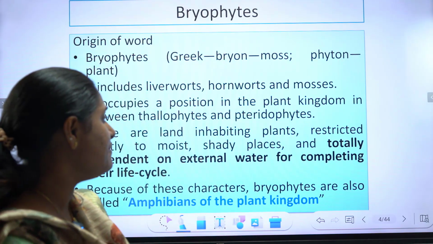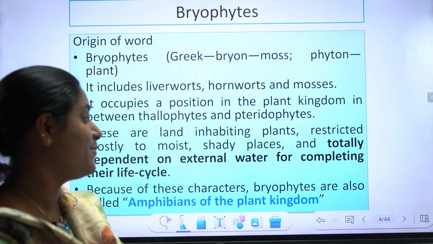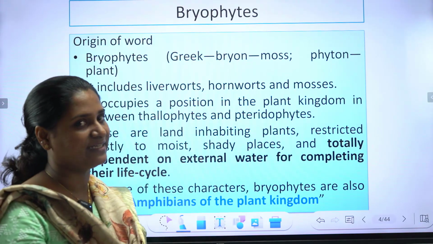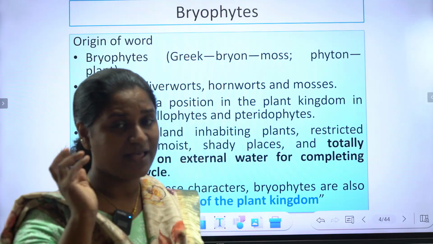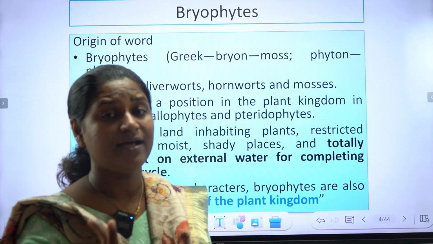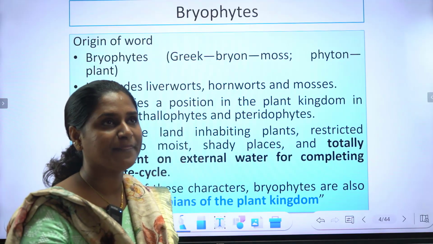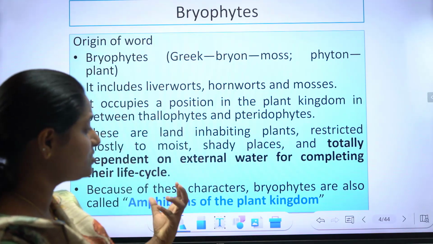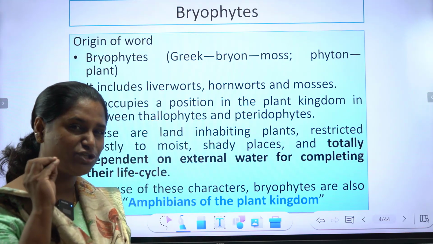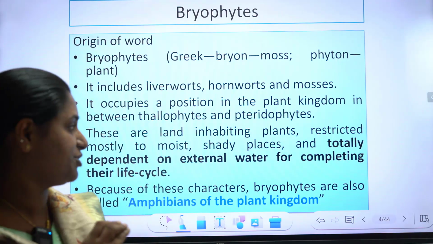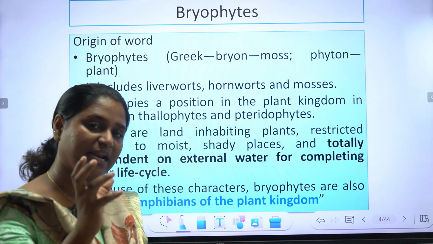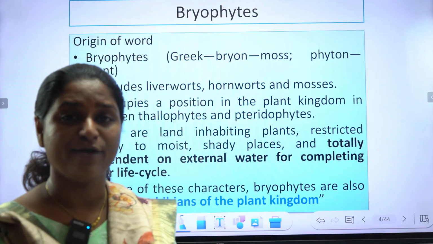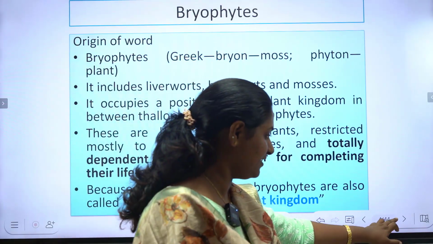These are land inhabiting plants restricted mostly to moist shady places and totally dependent on external water for completing their life cycle. So all of us have heard that bryophytes are the amphibians of the plant kingdom. Why are they called amphibians of the plant kingdom? Because they are restricted mostly to moist shady places and they totally depend on water for their reproduction, and for completing their life cycle they need water or moisture. Because of these reasons, the bryophytes are called amphibians of the plant kingdom.